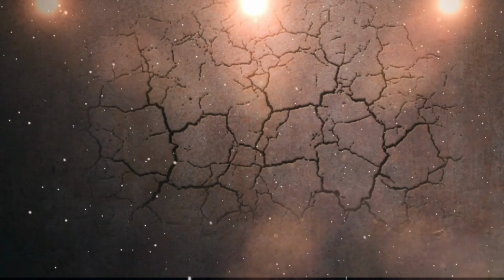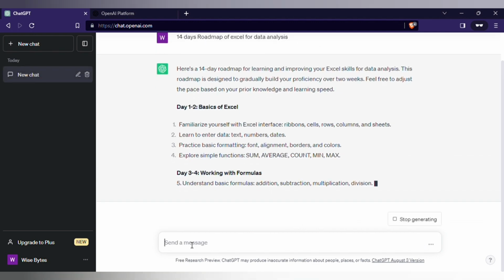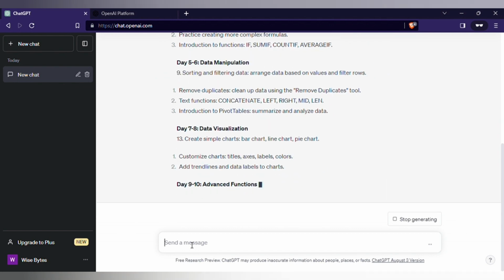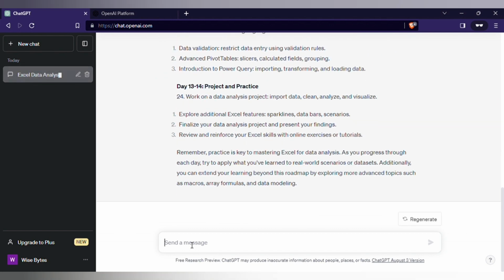In this video, we'll walk you through the process using the example of learning Excel in just 14 days. The first step is to create a structured roadmap for your skill learning journey. Let's say you want to learn Excel for data analysis. Begin by asking your AI assistant to provide you with a 14-day roadmap for mastering Excel. They'll guide you through the key concepts and tasks you need to cover each day.